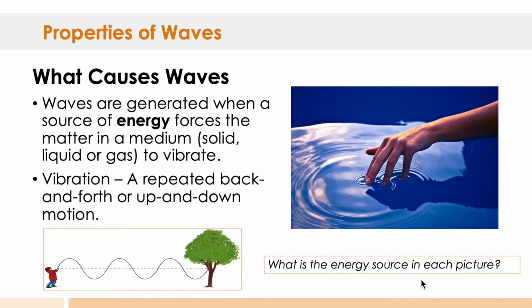So what is the energy source in each picture here? The energy source in this picture with the water would be the finger of this individual coming in contact with the water, which transfers energy from the person to the water. And then in the second graphic, the source of energy would be the motion of the child who is moving the string or rope up and down and transferring energy from the child's arms to the rope or string.